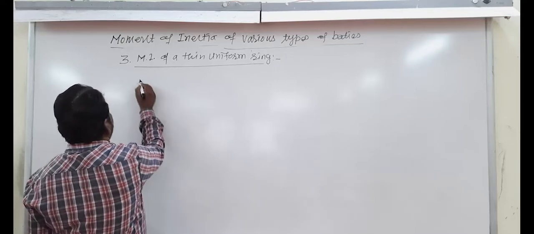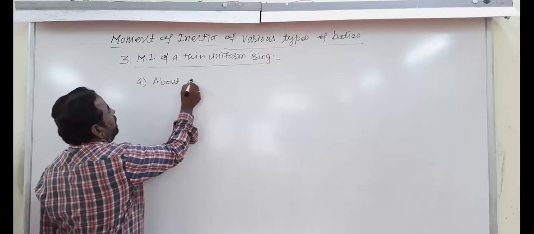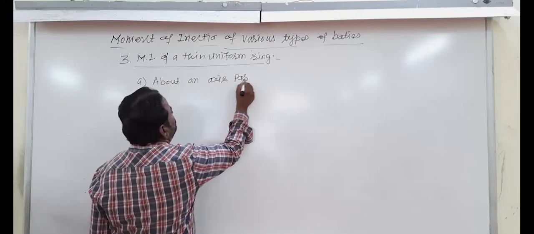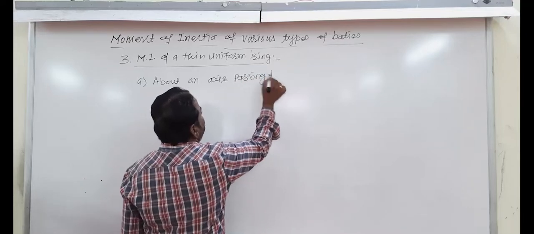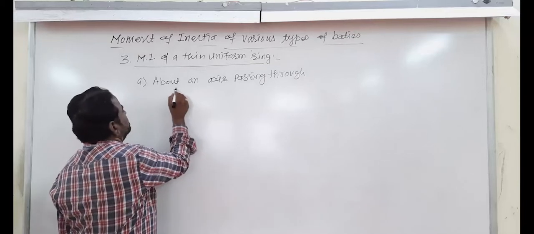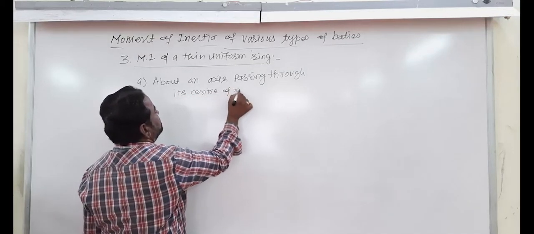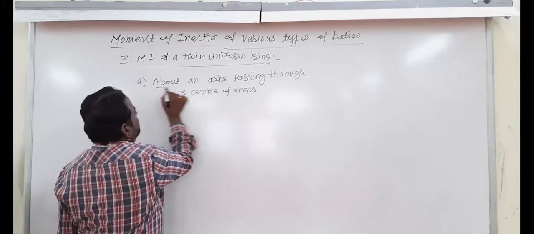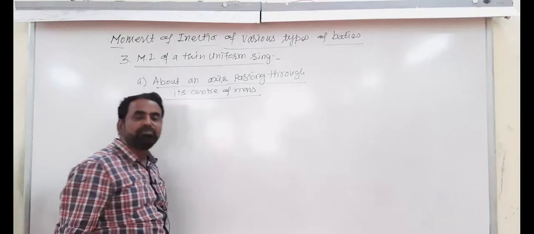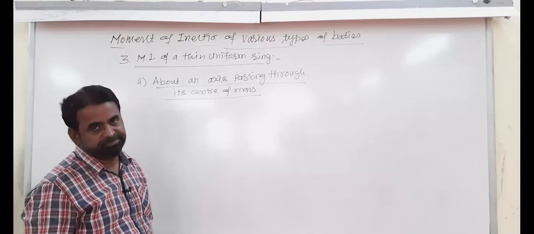So therefore here, about an axis passing through its center of mass, about an axis passing through its center of mass and perpendicular to the plane of the ring.